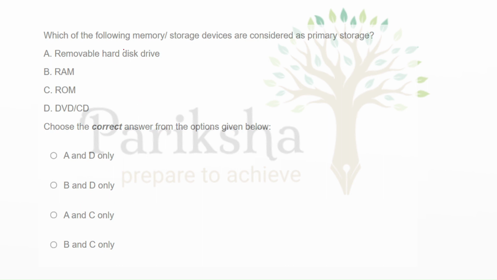Now, which of the following memory storage is considered as primary storage? Primary storage is something which is primarily associated with the device. The removable and hard disk devices are secondary. Similarly, DVD and CD are also secondary. We can carry them, we can remove them. So these are secondary storage. But RAM and ROM, you cannot take them in your hand, walk away and then come back and insert them in the system. So B and C are the right options.